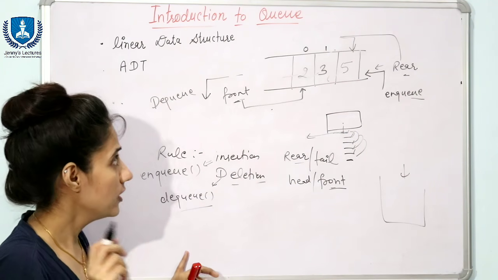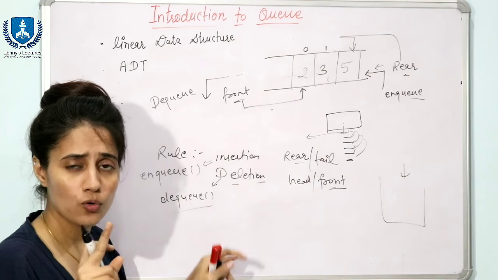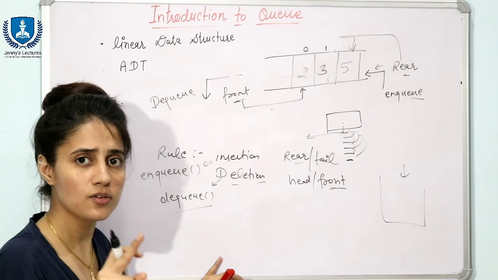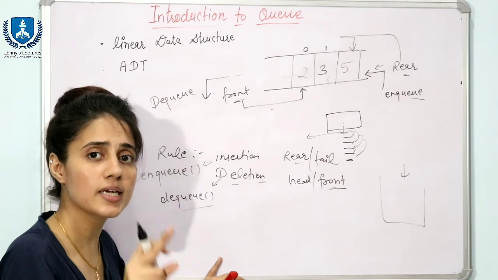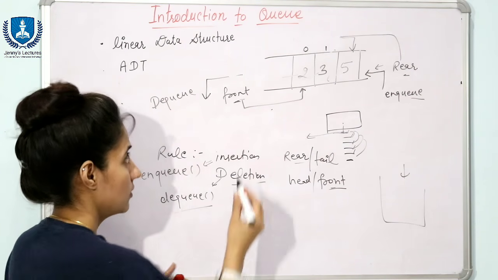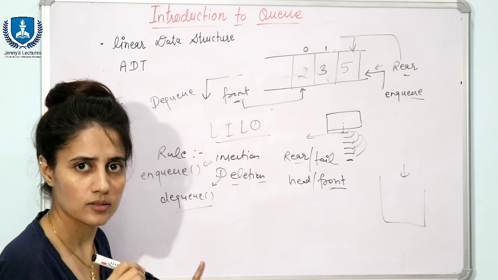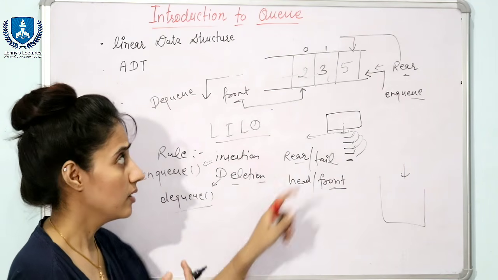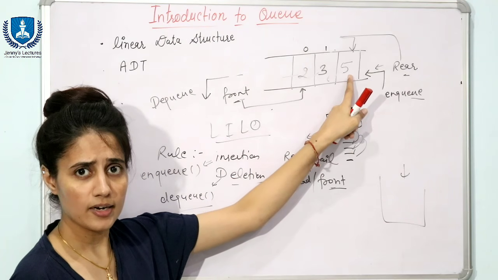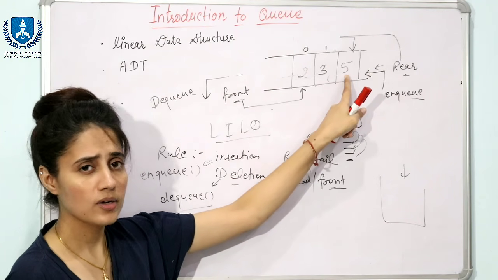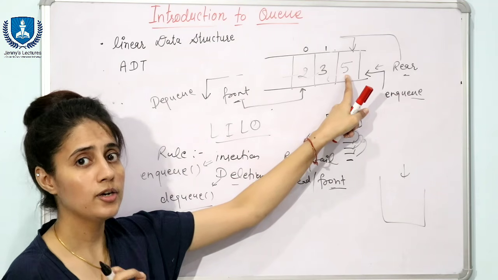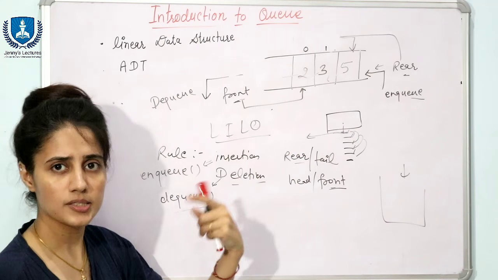So it follows the FIFO principle, first in, first out, or you can say last in, last out. Somewhere it is also written like this. That is the same thing. The last integer that is enqueued in this queue is 5, and that would be the last element you can remove.